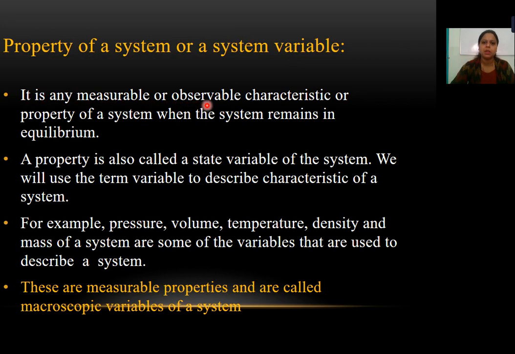Now it is a measurable or observable characteristic or property of a system when the system remains in equilibrium. If the system is in equilibrium, that quantity we can measure or that characteristic we can observe. A property is also called as